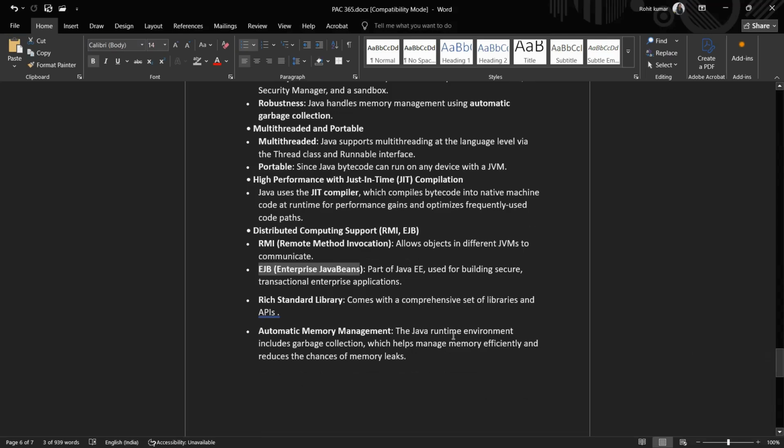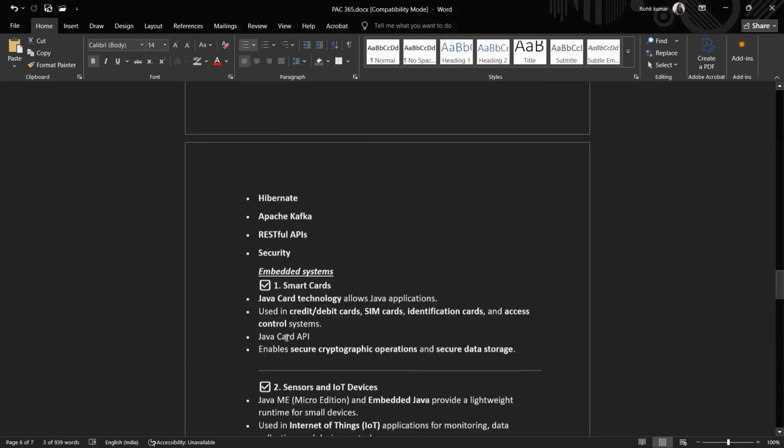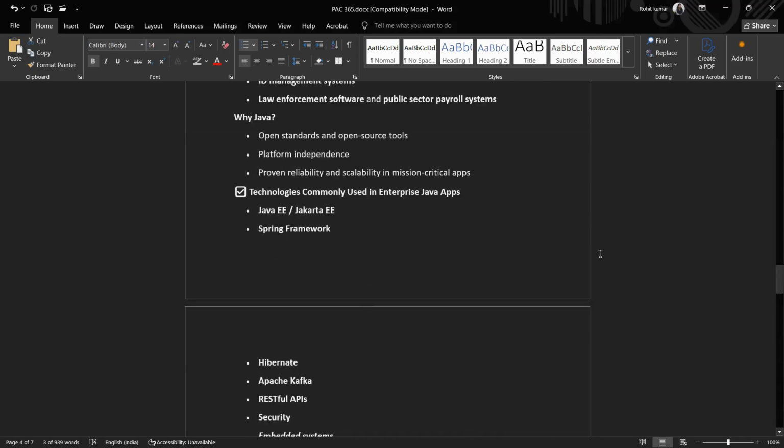The Java runtime environment includes garbage collection. Suppose we are running a program, and we have a number of things in that program. One or the other has to be removed to provide a fast and secure program. So it includes very efficient garbage collection, which helps in memory management. It is efficiently managed here and reduces the chances of memory leakage, and various leakages in memory are also managed.